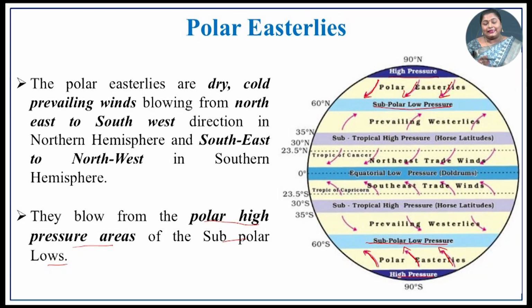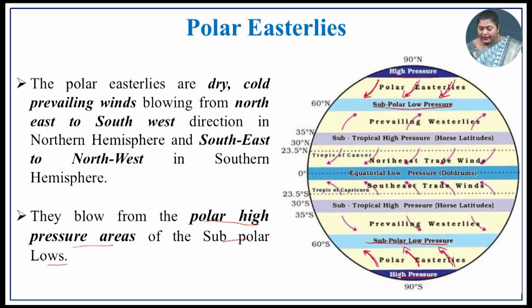Polar easterlies are dry, cold, prevailing winds which blow from the northeastern direction to the southwestern direction in the northern hemisphere, and in the southern hemisphere they blow from the southeastern direction towards the northwestern direction.